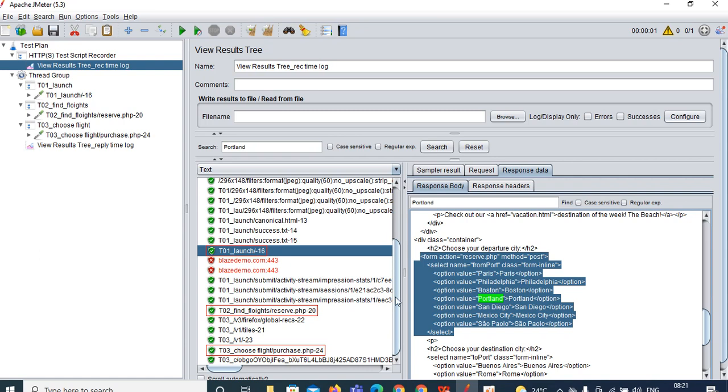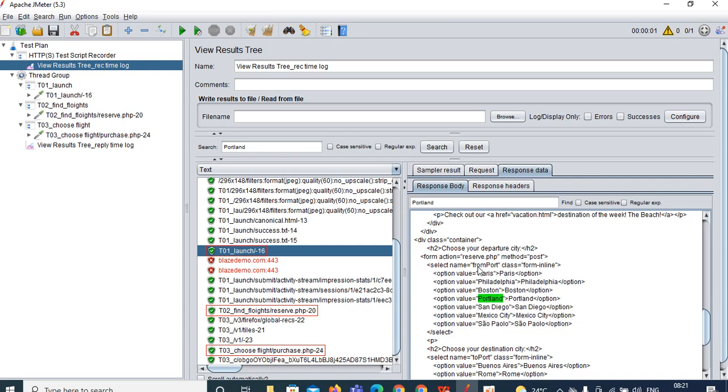So in our case we need to add the regular expression to request number 16 only. Why? Because in that request only we are getting the Portland.